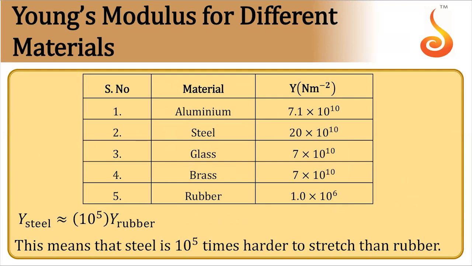See, Young's modulus of steel is 10 power 5 times the rubber. So this means steel is 10 power 5 times harder to stretch than rubber. Right? This is just for information, just to have a comparative study.